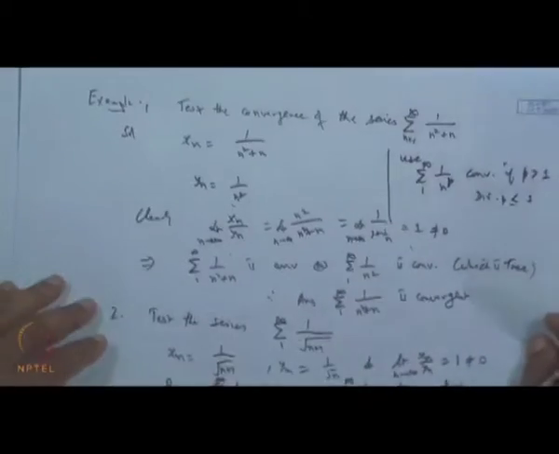So, the main idea is that you have to pick up suitable terms y n, so that we can compare it with our given series, the terms of the series x n, and hence one can identify the nature.